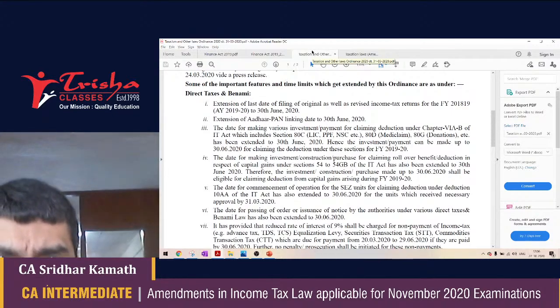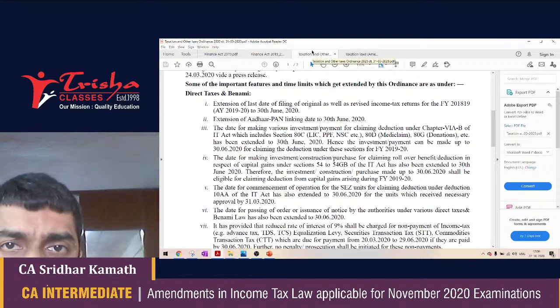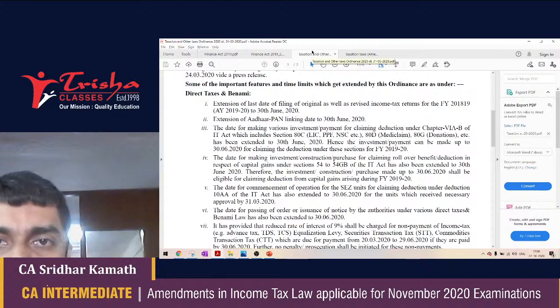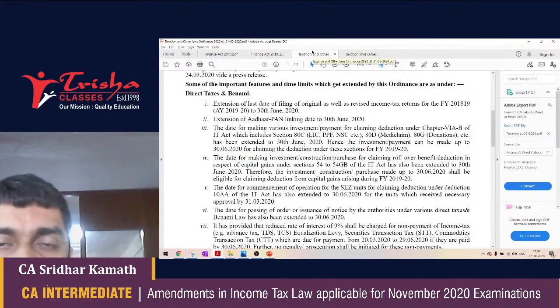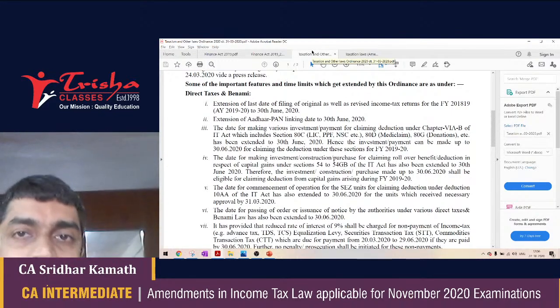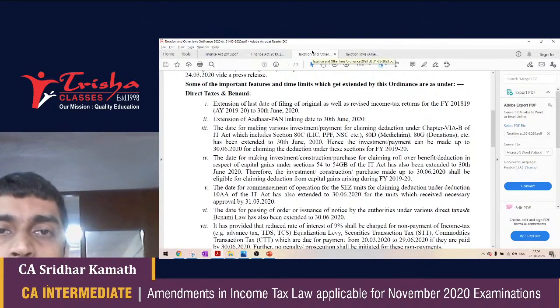But the maximum time limit available would be the 31st of March of the assessment year. So if you are talking about, say, the previous year 2017-18, 31st July 2018 is the first due date, 30th September 2018 is the second due date, and 31st March 2019 is the last date by which anything can be filed. After that, no income tax returns can be filed in relation to the 2017-18 previous year.